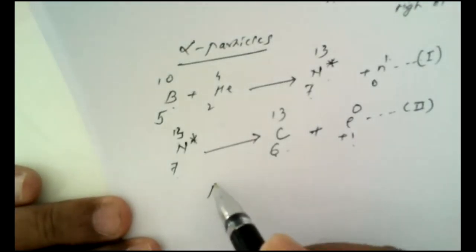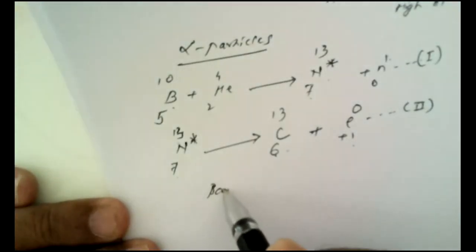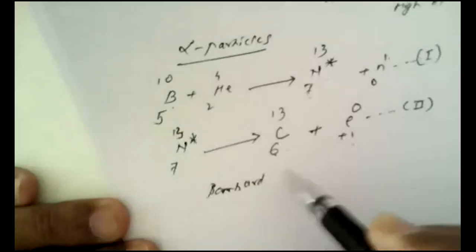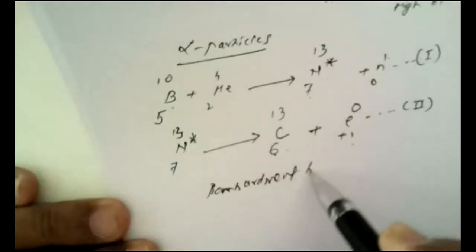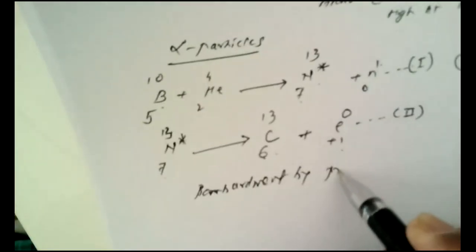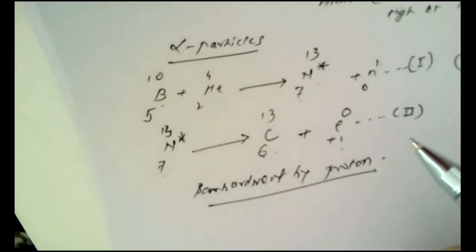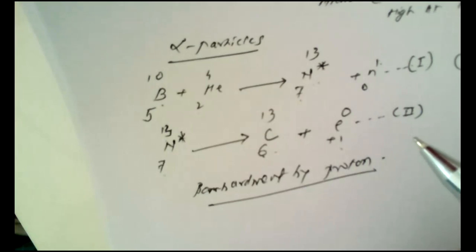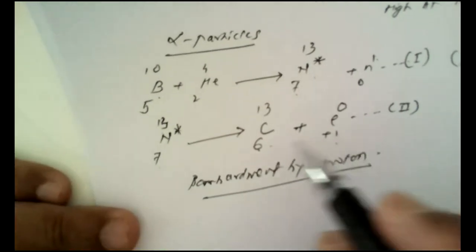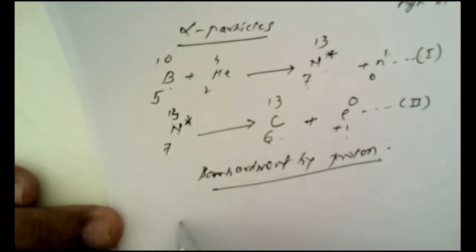Another example I would like to give you is bombardment by proton. So how can we induce radioactivity with the help of protons? Let us take an example of carbon.